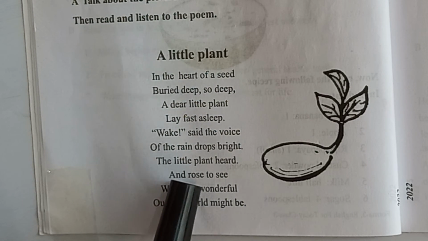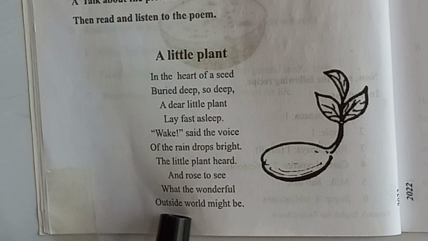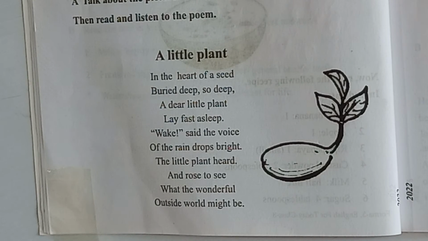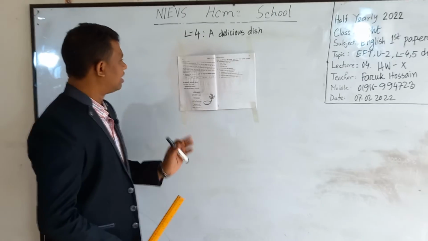Then and rose to see what the wonderful outside world might be. That means after hearing the voice of the raindrops, the seeds rise and come to the outside world to see the wonderful world. Dear students, in this lesson, you don't have any homework, and you will just read the poem